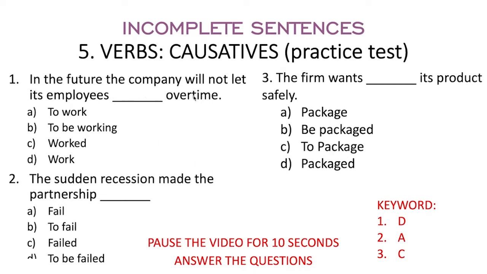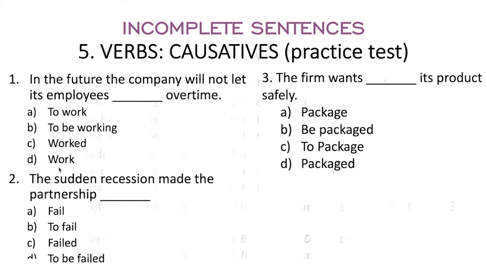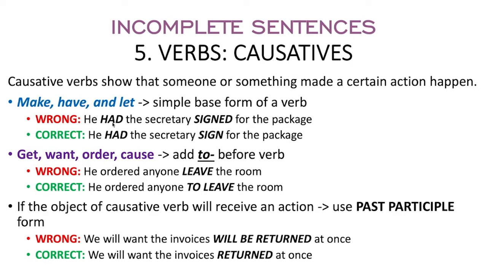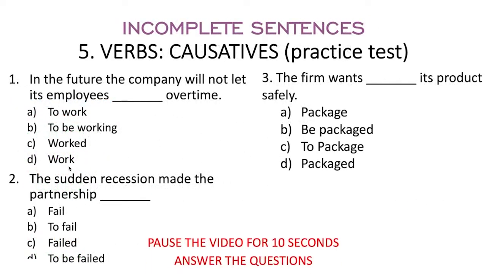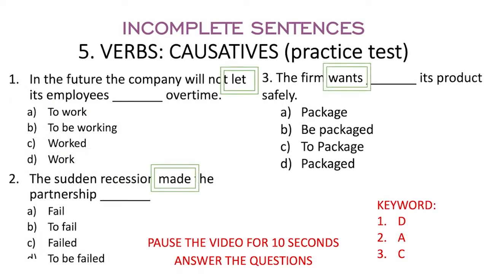For number one, pay attention that we have the word let over here. So if we have let, made, and others, we should choose to just work. Take a look at the previous explanation. Make, have, and let, it's only the simple base form of a verb. So we can just choose work over here. And then the next one would be made. This is the keyword for the answer. Similar with let, so the answer would be C. It would be A, A.